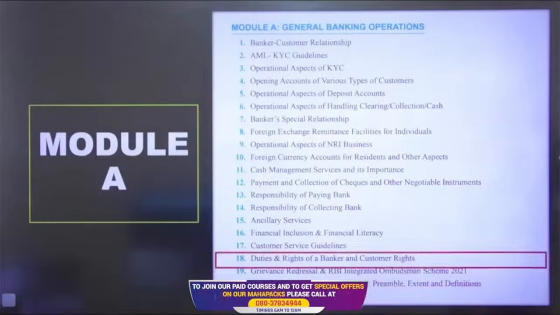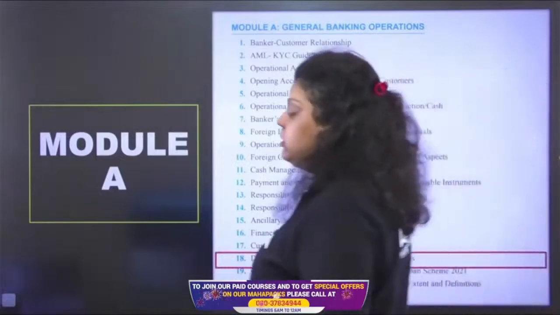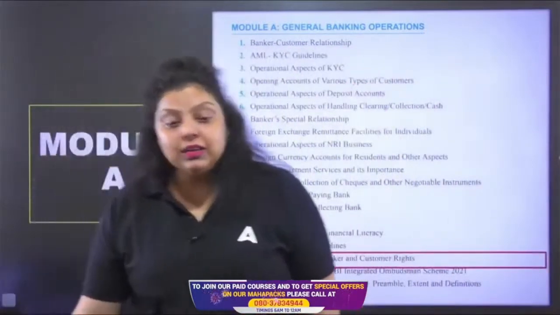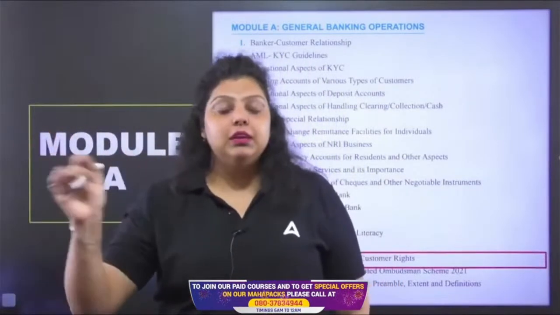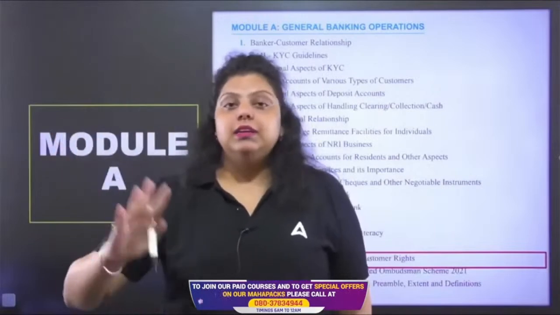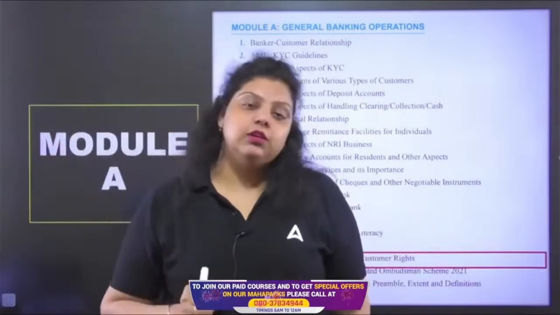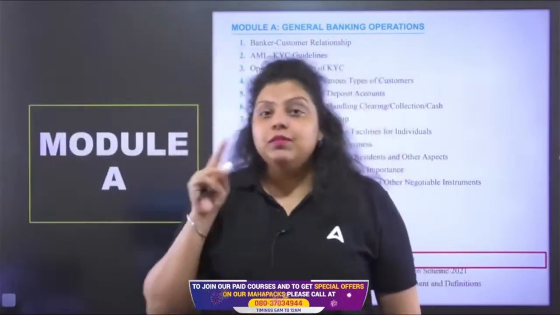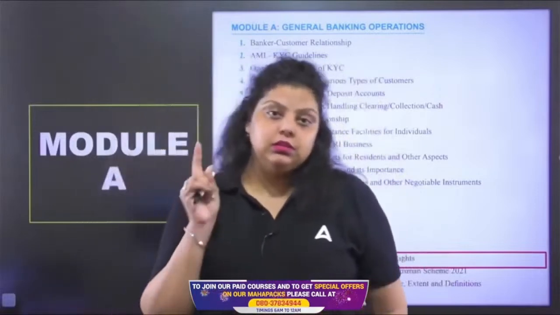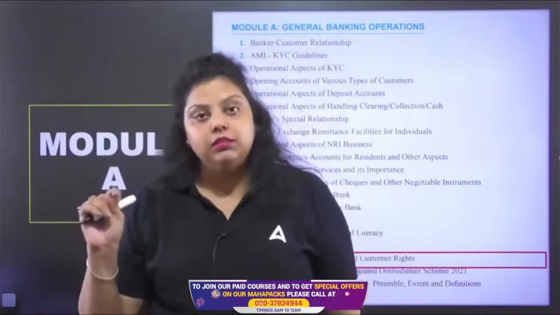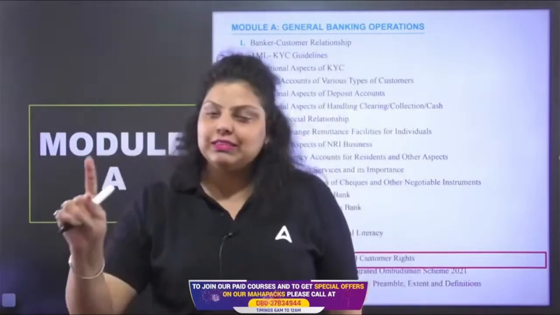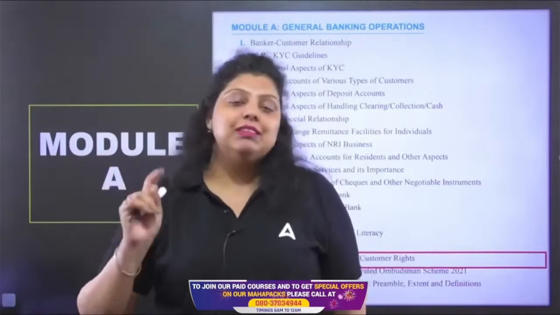If you remember, we have discussed the banker-customer relationship, in which agent, principal, trustee relationship, bailor-bailee relationship, creditor-debtor, debtor-creditor, lessor-lessee, these kinds of relationships we have discussed. Then we have the banker's special relationship, in which we have discussed lien, right of set-off, right of appropriation, and power of attorney.